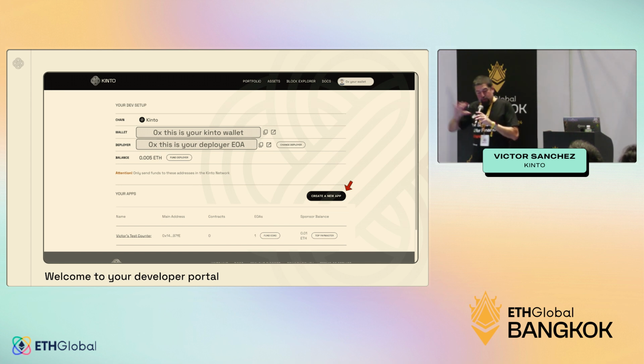And you're going to come to the developer portal. In the developer portal, you will see what your wallet is and what your deployer EOA is, and you're going to be able to do two things from this screen, both very important. One, add balance to your deployer EOA so you can operate against those contracts that you are generating. You're also going to be able to create new apps. And as you see here, I already have my Victor test counter. So you're going to be able as well to top up the paymaster for the test counter. So again, if someone wants to increment my counter, they are never going to require Kinto ETH in order to do so, because the paymaster pays for the entire party.